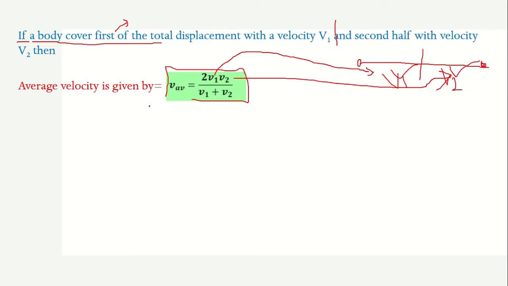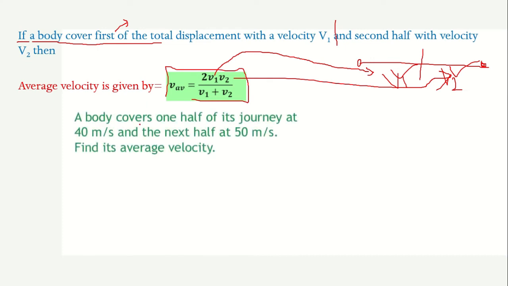To understand this, let us consider a problem in which it says that a body covers one half of its journey at 40 meters per second. That is, v1 is equal to 40 meters per second, and the next half at 50 meters per second. That is, v2 is equal to 50 meters per second. Find its average velocity.